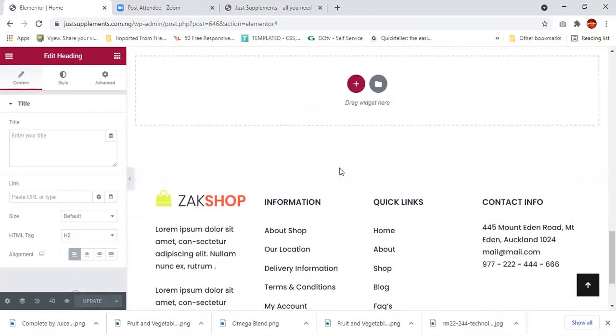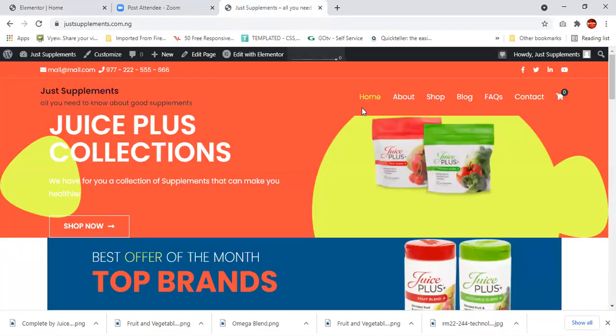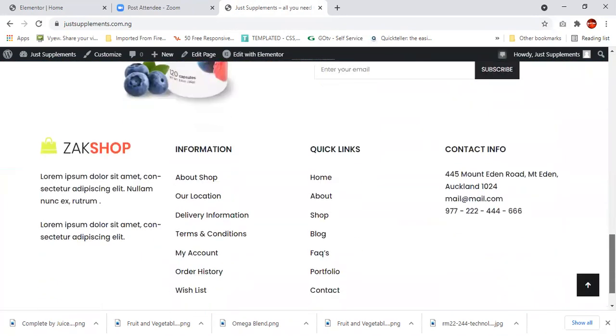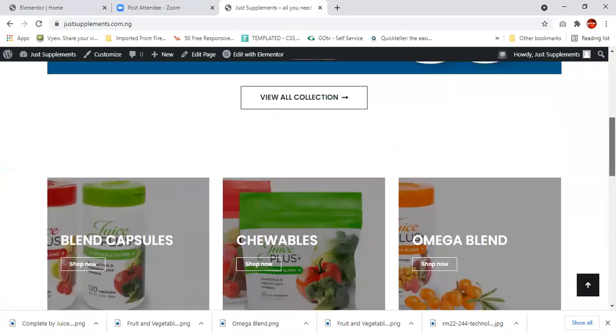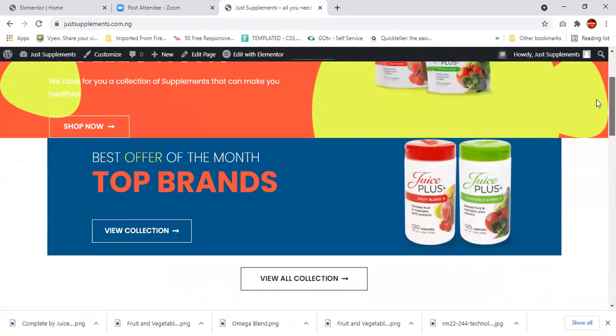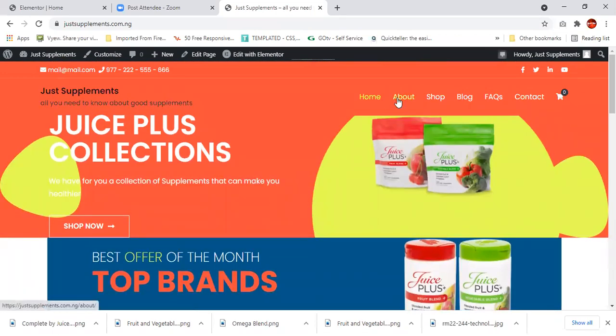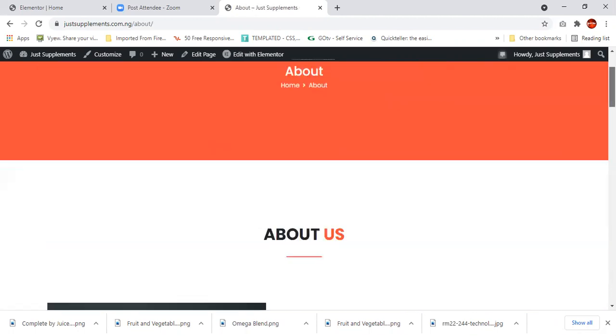We're almost there. Okay, you go to your page again. If you refresh, you see that your own page is almost populated. In case you want to do the about us, we've done the home page for you. If you want to do the about us, just come over here, come over to about. You still have a lot of stuff to do there.